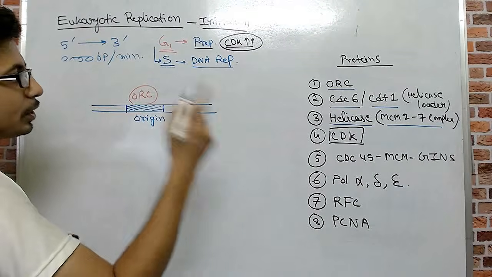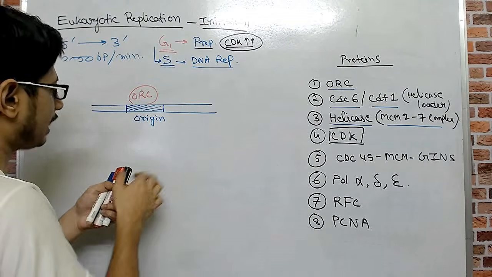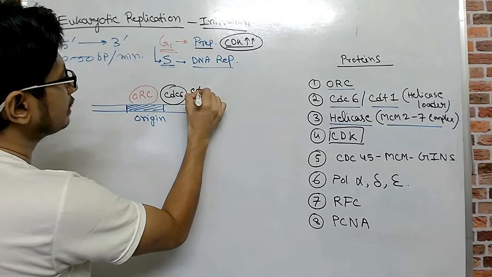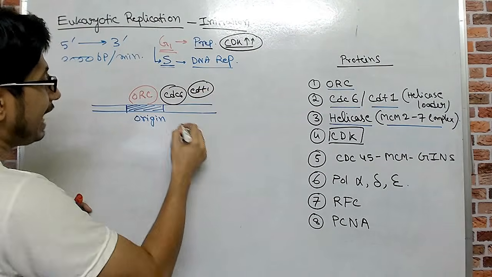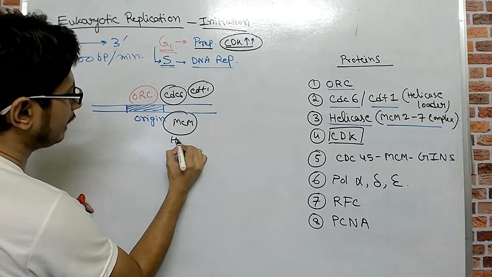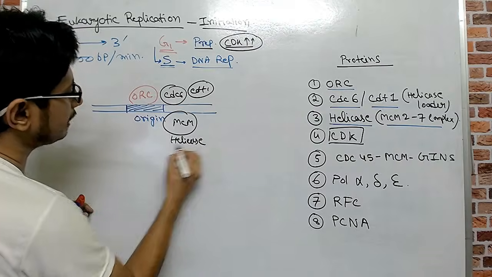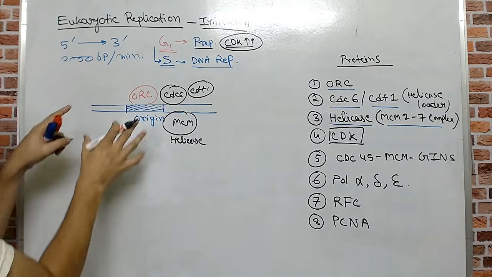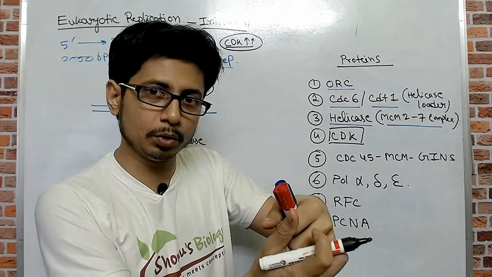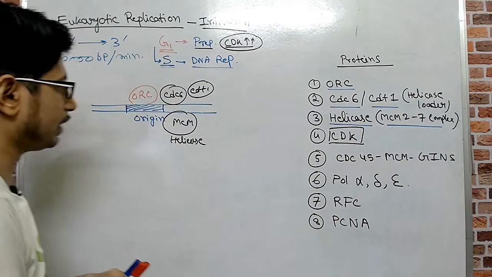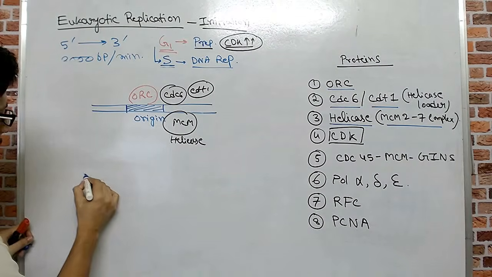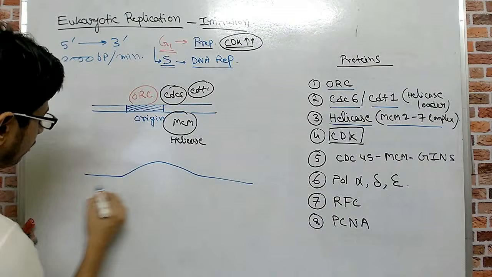So ORC recruits CDC6 and CDT1, and they recruit the MCM proteins. MCM means helicase. Remember, when the helicase is loaded, the origin will start to melt. The helicase is going to unwind the DNA and open the strands from each other. This is the time where we have this kind of structure: a bubble forming at this point, like this.